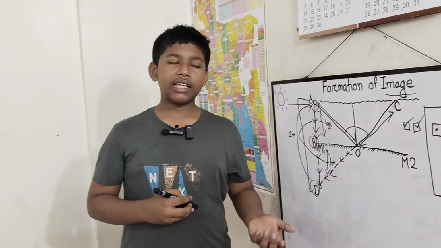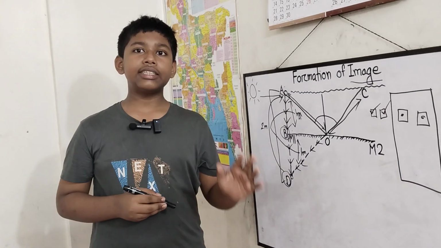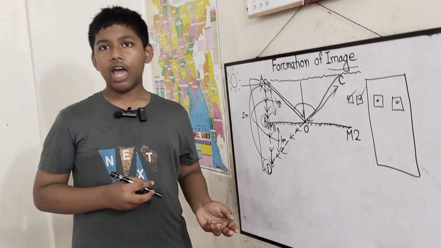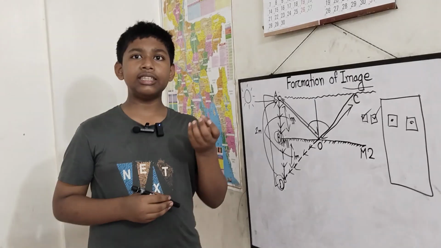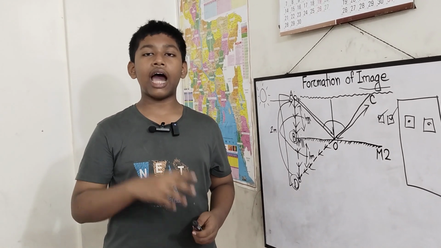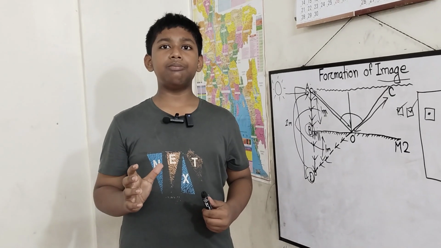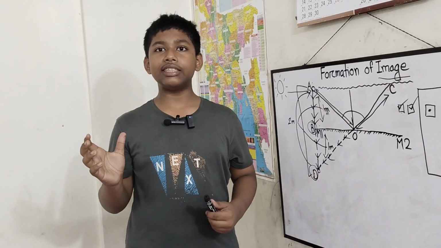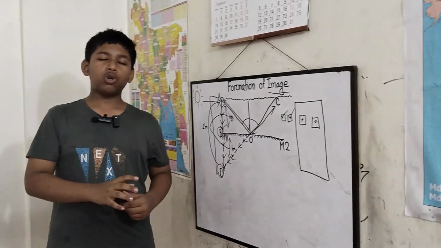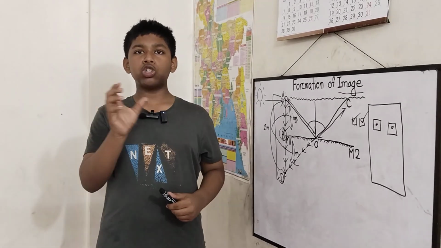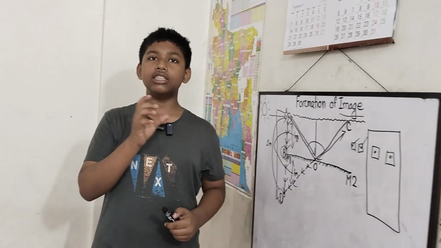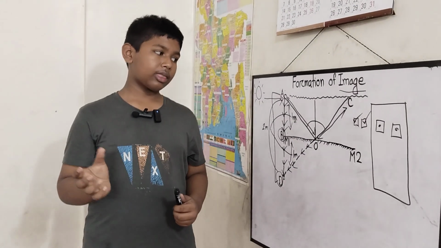Most of the people of Bangladesh think that mirrors are some magical things that produce images somehow, and they think that the image is just in the mirror and we cannot see behind it. But actually there is a reality behind the mirror. The reality behind the mirror is exactly the same as the reality that we see outside the mirror. So whenever you go left, you see the right portion of everything, and whenever you go right, you see the left portion of everything that is outside.